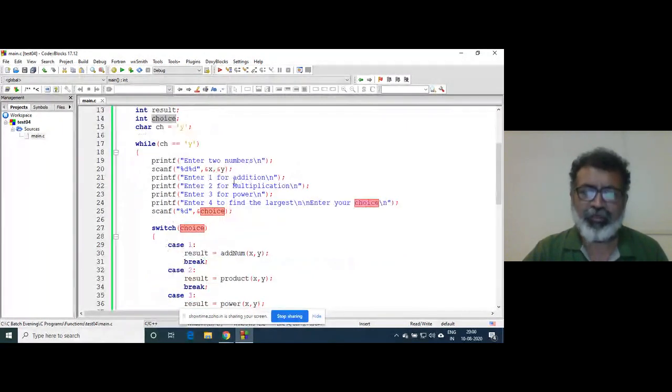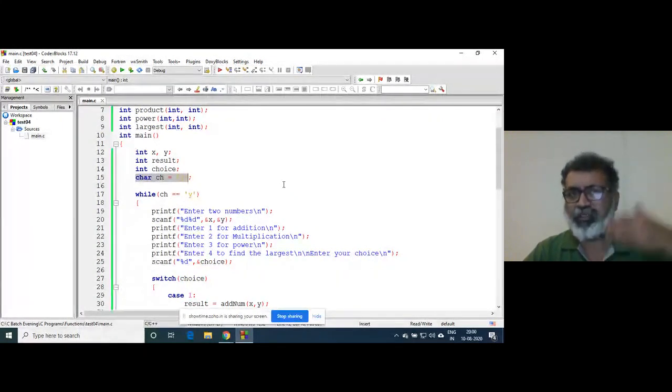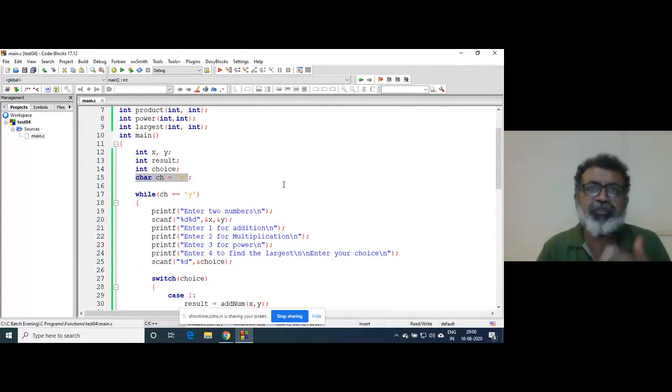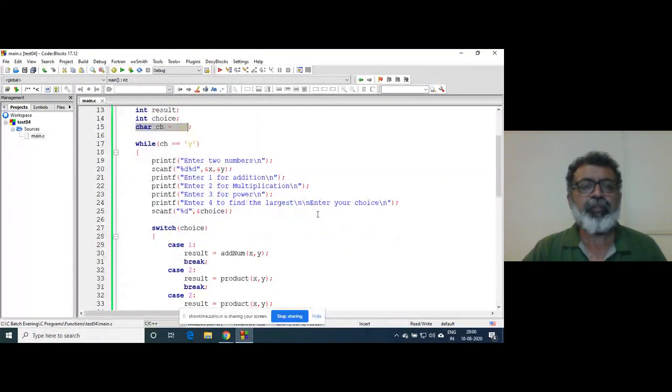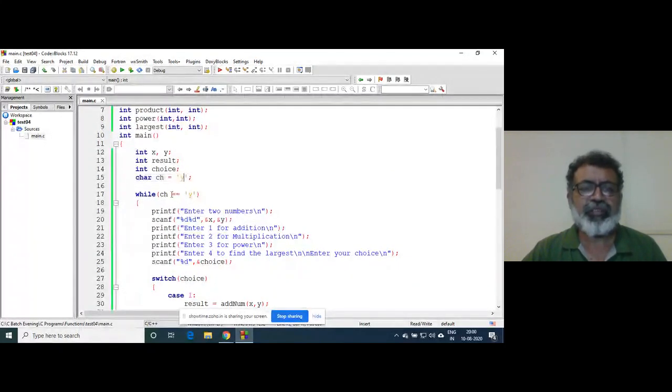For the switch, that is your menu. And this is a choice whether you want to execute that loop again and again, right? Now, since it is initialized, it will go inside.